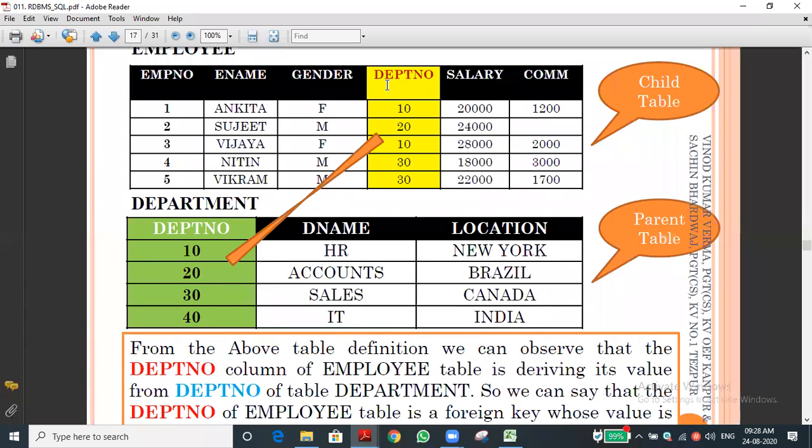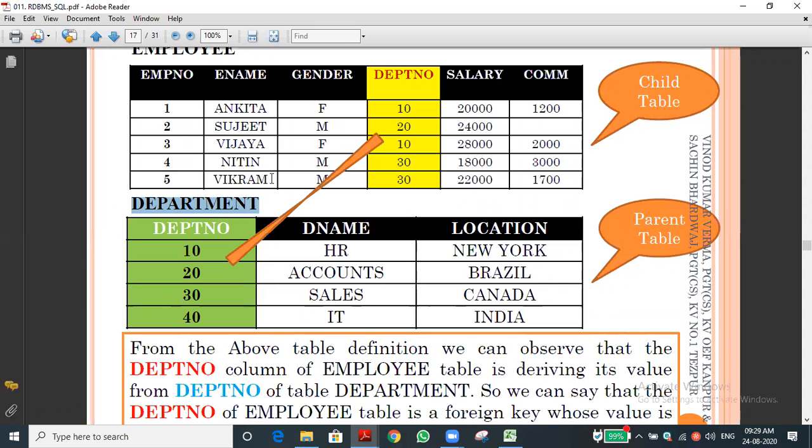Here department number is there, 10, 20, 10, like this. Here this should be a primary key, but here it is not primary because the values are repeated. It's not eligible to become a primary key. But suppose this is a primary key, it is another key, a foreign key for another table called department. In department another key is there, that is called primary key. Both the tables' primary keys are different.